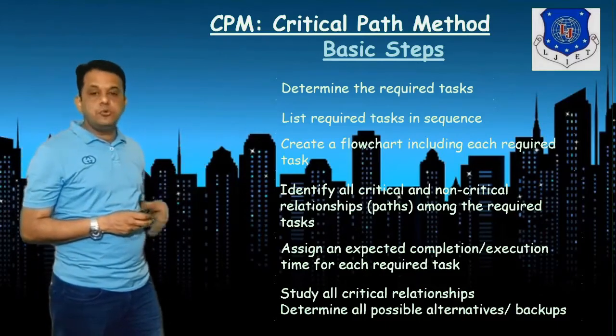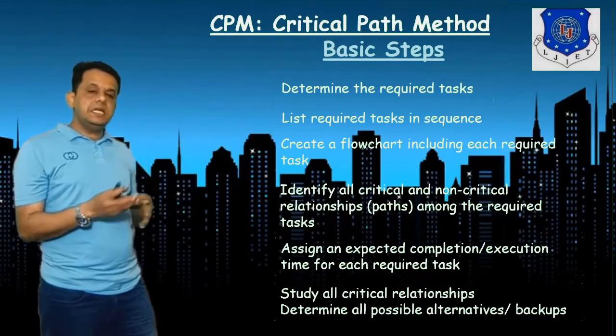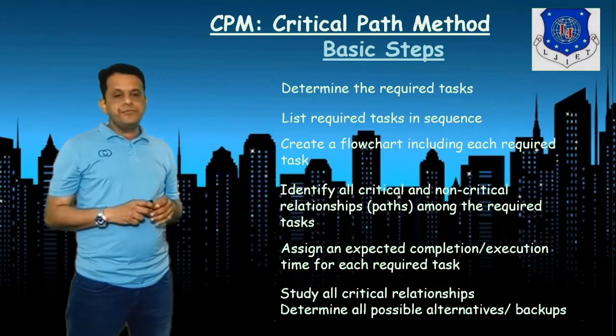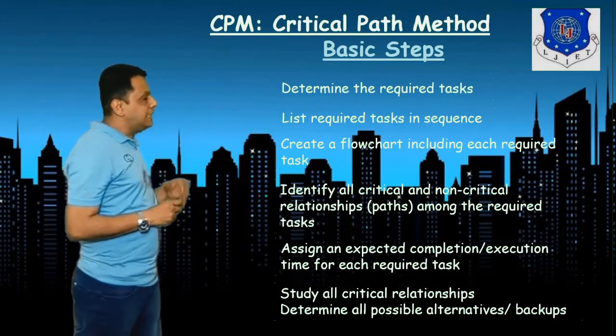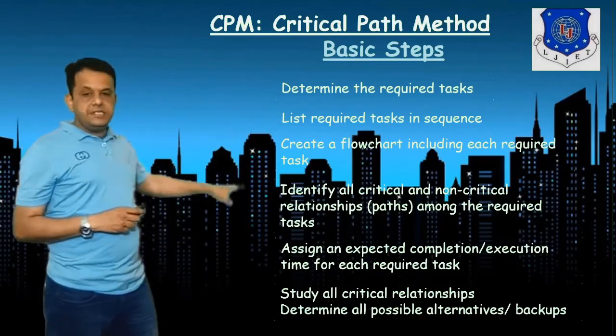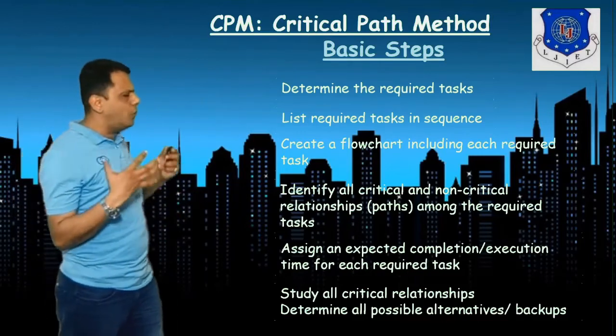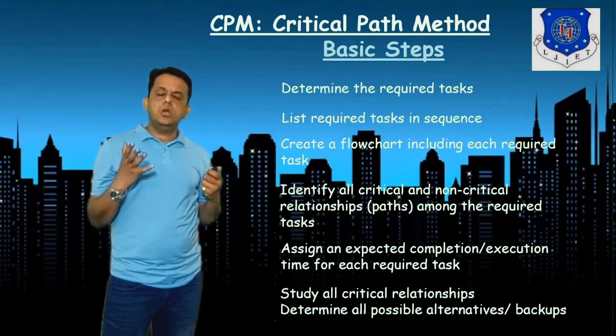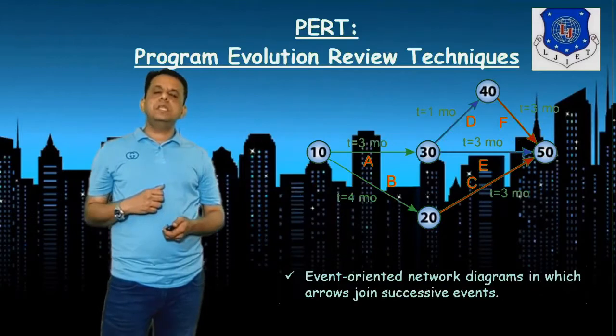Then we must create a flow chart, identify the critical and non-critical relationships, and assign the execution time for each of the required tasks, and study all critical relationships, and then determine all possible alternative backups or alternative ways, and then you will derive the critical path.